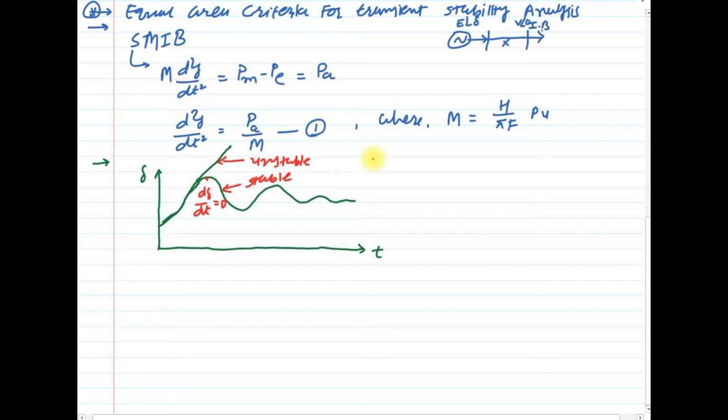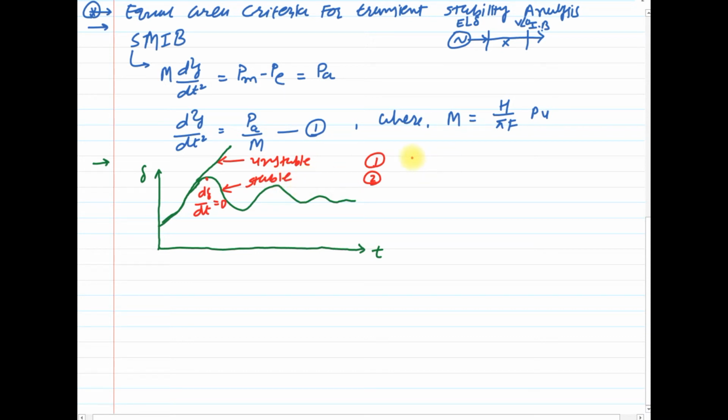So from this diagram we have explained the two operating conditions: the first is a stable operating condition and the second is an unstable operating condition. We can conclude that if, after the first swing following the disturbance, the change in angle with respect to time is reduced, the system will be in stable operation.